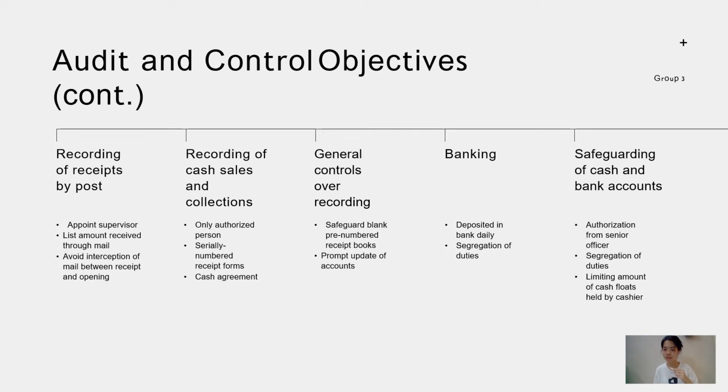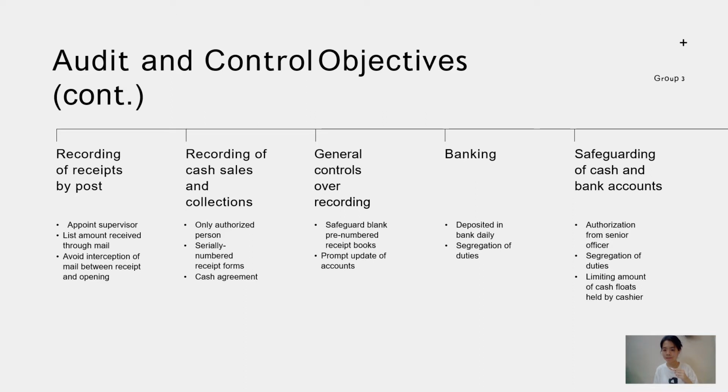While for the general control over cash recording, the entity must ensure that the blank pre-numbered receipt books are well safeguarded to prevent any unintended party from filling in the blank sheets, as this would result in unfair accounting figures in the statement. To avoid this, the entity can also have a prompt update of their cash book and ledger accounts.